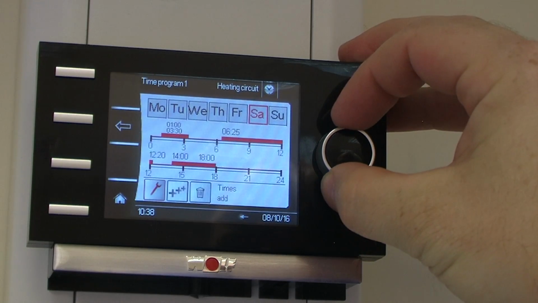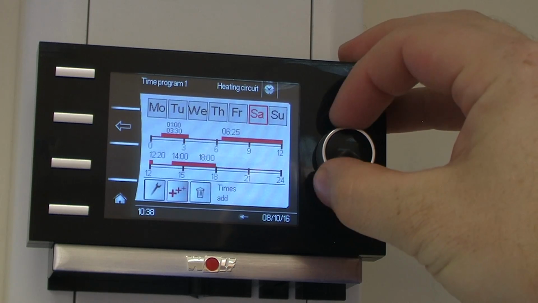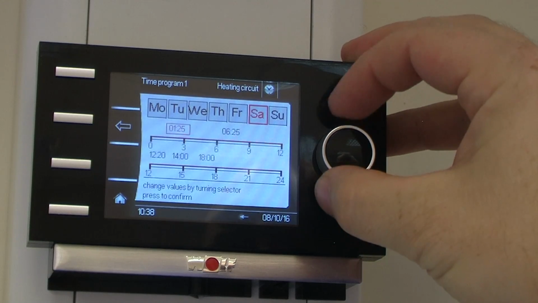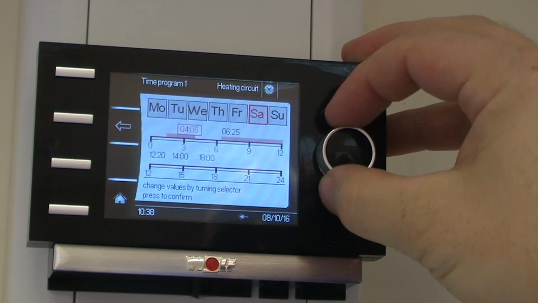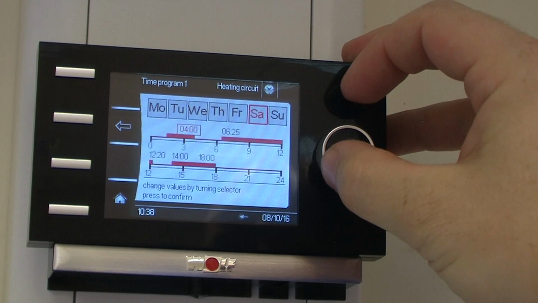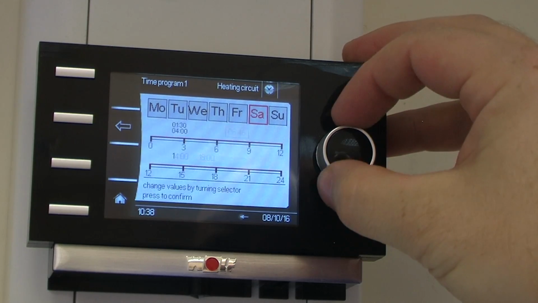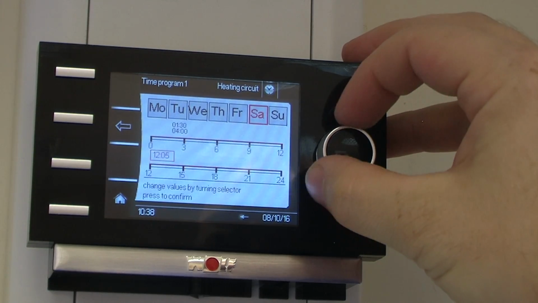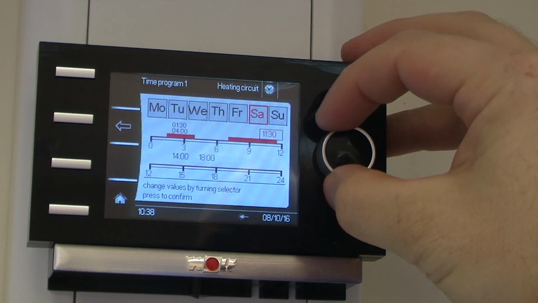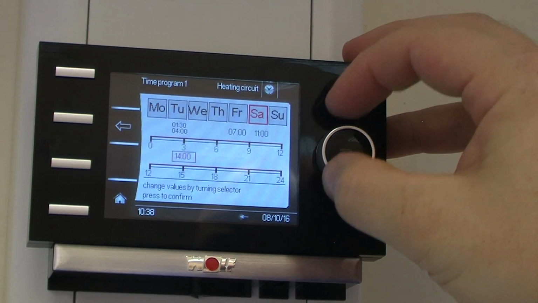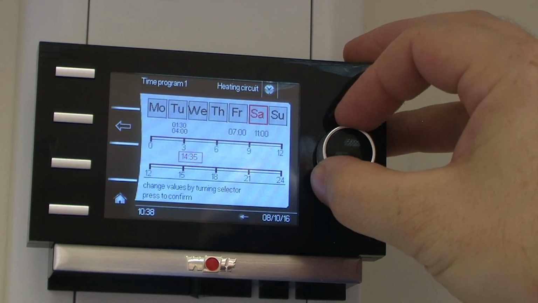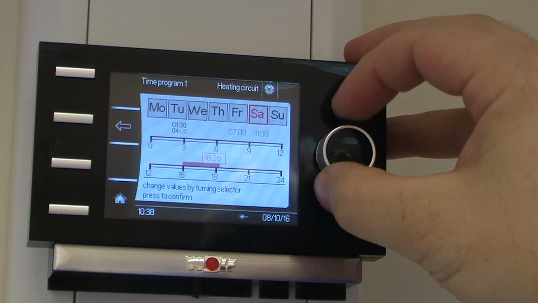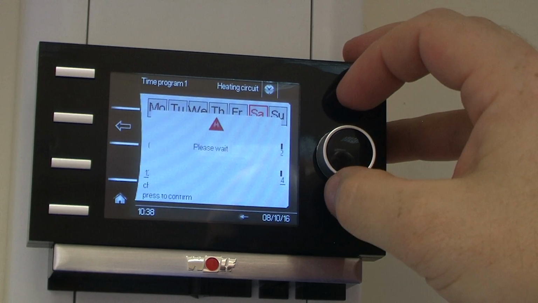So I have down the bottom again times edit, times add and times delete. I'm going to edit some times here, so I'm just going to change the 1:30 to 4 o'clock, 7 to 11, and 3 o'clock to 6:30.